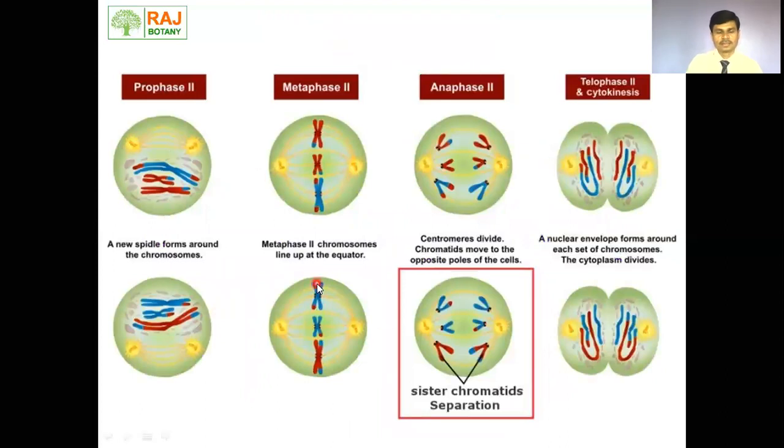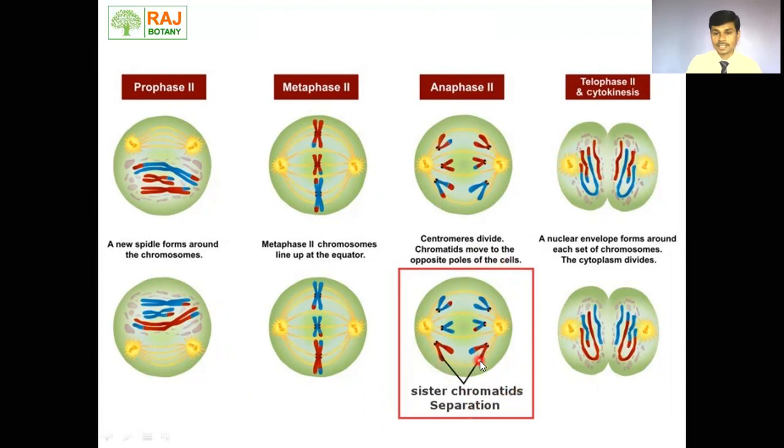Let's summarize meiosis second part, four stages. Prophase second: a new spindle forms around the chromosomes. We can see that due to the aster formation, new spindles are formed. Metaphase second: chromosomes are arranged on the equatorial plate or metaphasic plate. Anaphase second: the centromere divides. Chromatids move to the opposite poles of the cell.